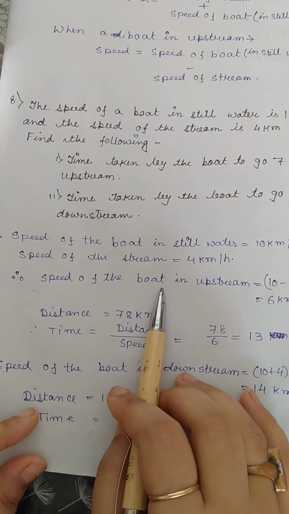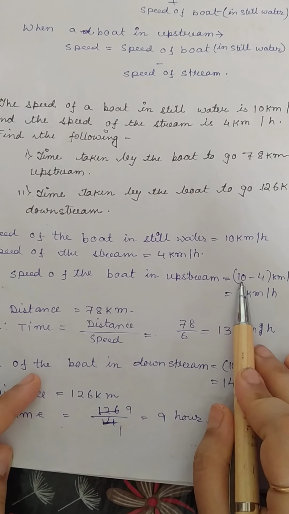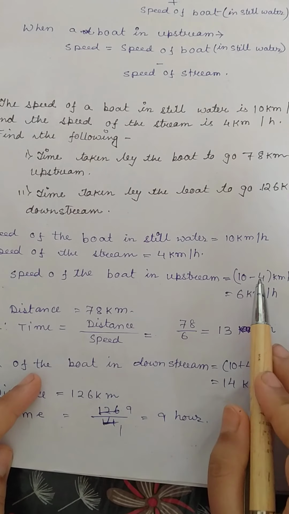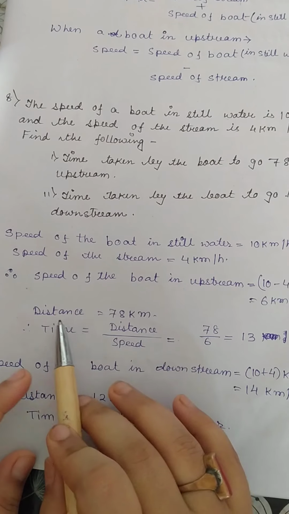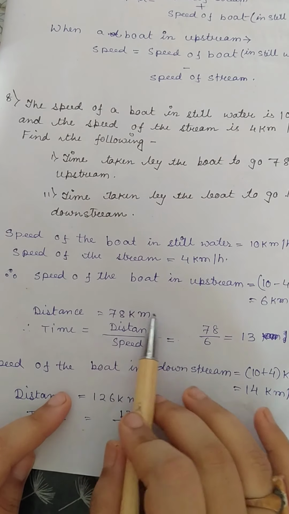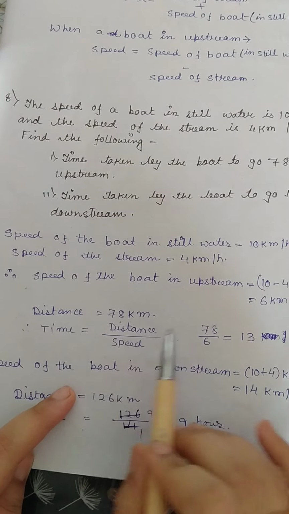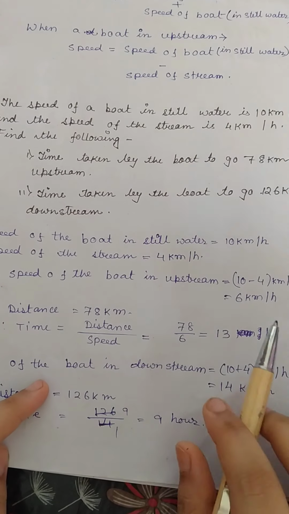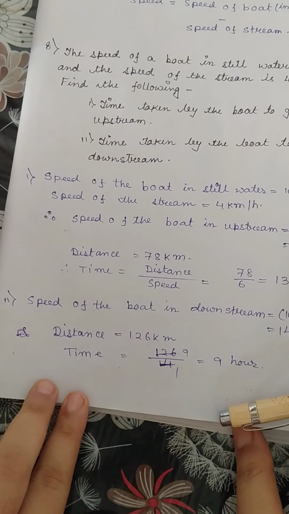Therefore, speed of the boat in upstream equals what? Speed of the boat in still water minus speed of the stream or speed of the current. So it will be equal to 6 kilometer per hour. Now it is given the distance. How much does the boat have to cover? That is 78 kilometer. So the formula of time is distance by speed. So distance 78 by speed 6, so it will be 13 hours. So the time is 13 hours.